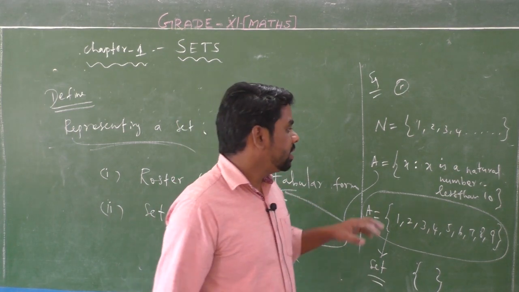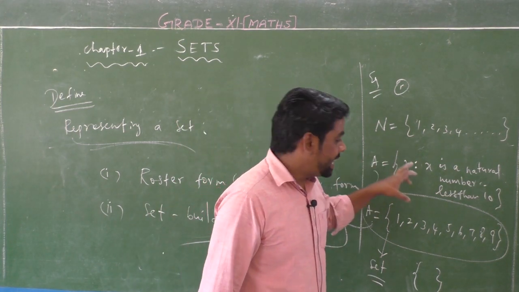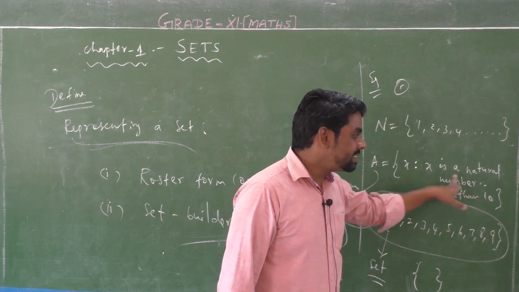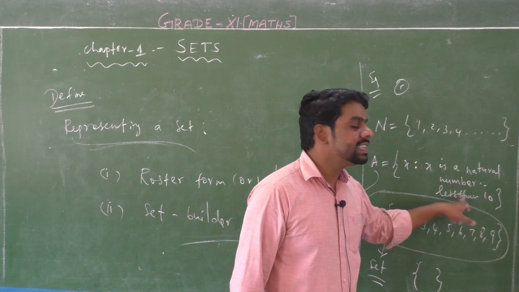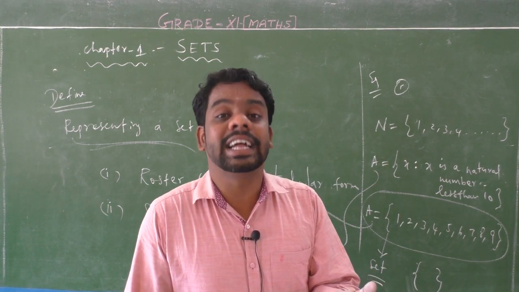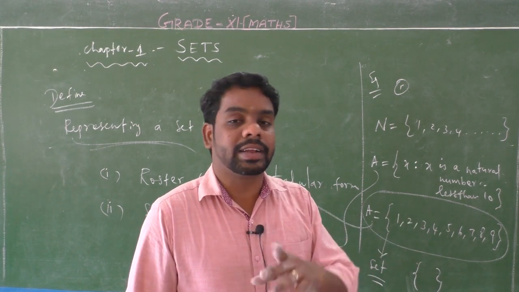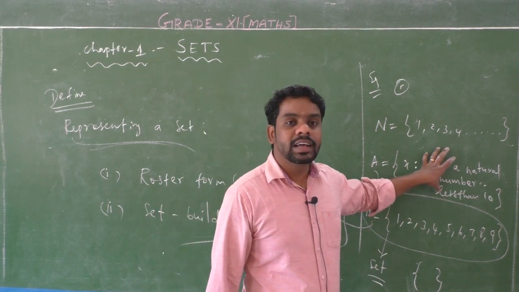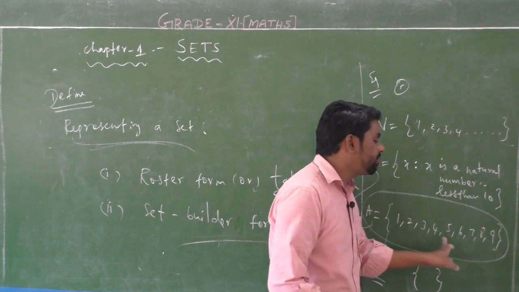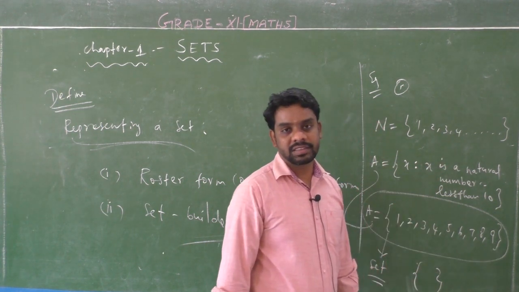For example, listen. Here A equals x such that x is a natural number less than 10. X is a natural number but less than 10. This is a common property. This property is satisfied by these elements only: 1, 2, 3, 4, 5, 6, 7, 8, 9 only. Okay?